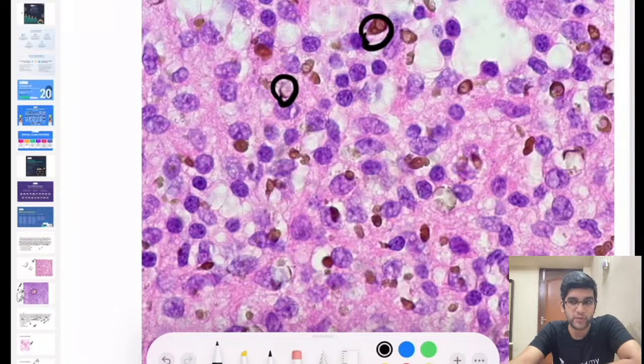Chromoblastomycosis, right? So we see copper penny bodies in chromoblastomycosis. That's a very, very close differential diagnosis. The reason why knowledge of the Hamazaki-Wesenberg body is important is, when you see a chromoblastomycosis, which is a fungus,